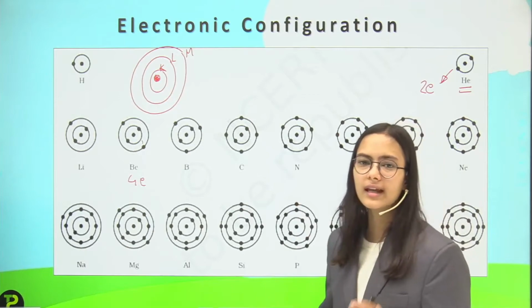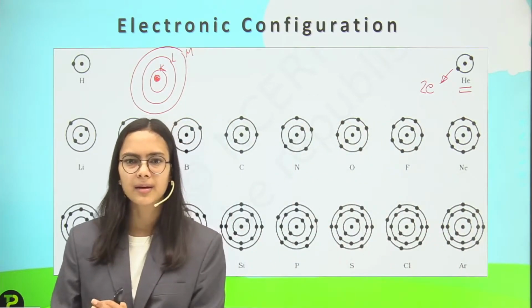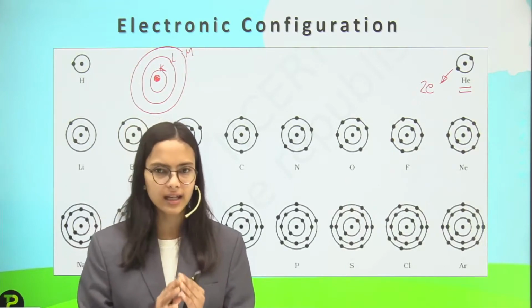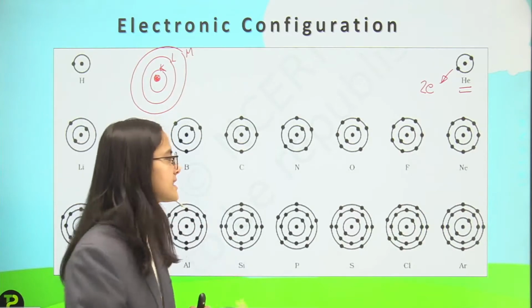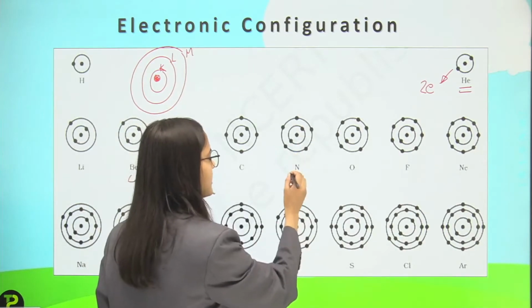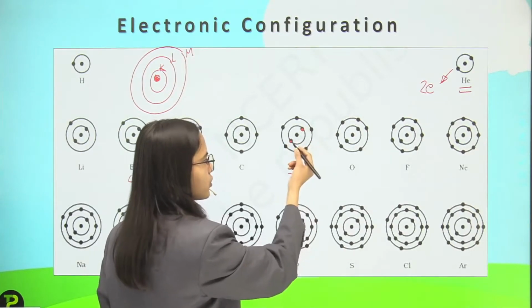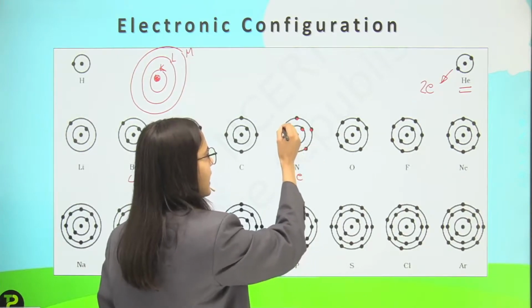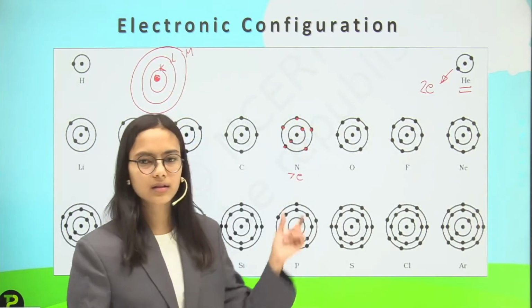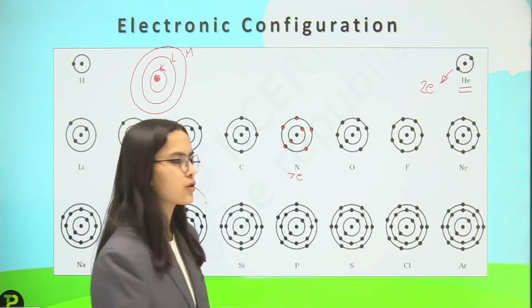For nitrogen, it has the number 7. So if the electrons are 7 in number, we can put the 2 electrons in the innermost shell, that is the first shell, and the remaining 5 electrons in the second shell. So here you can see that it has 7 electrons: 1, 2 in the first shell, and then 3, 4, 5, 6 and 7. These all together are equal to the atomic number of nitrogen, that is 7.